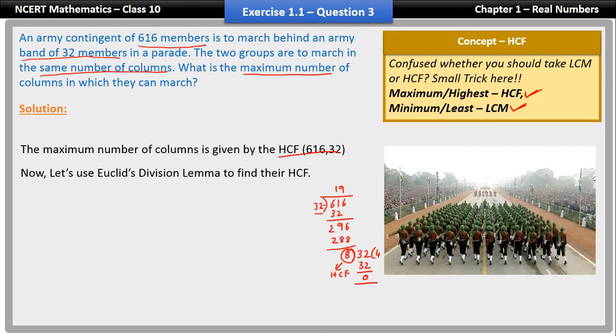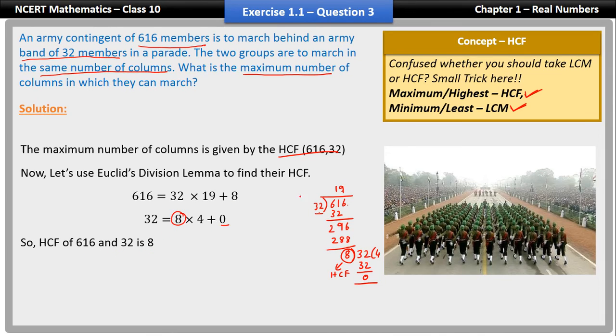Now because I wrote the steps, it's easier for me to write in Euclid's division lemma form. In Euclid's division lemma form, 616 is equal to 32 into 19 plus the remainder is 8. Now the next step is 32 is equal to 8 into 4 plus 0. Because the remainder is 0 here, this will be our HCF. So the HCF of 616 and 32 is 8.